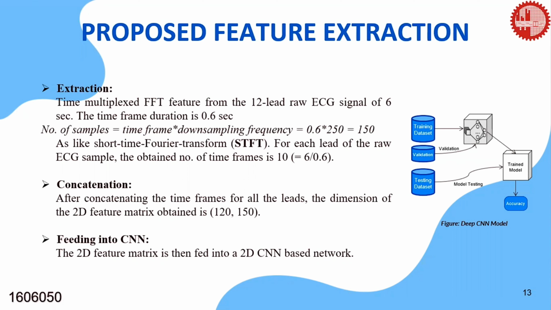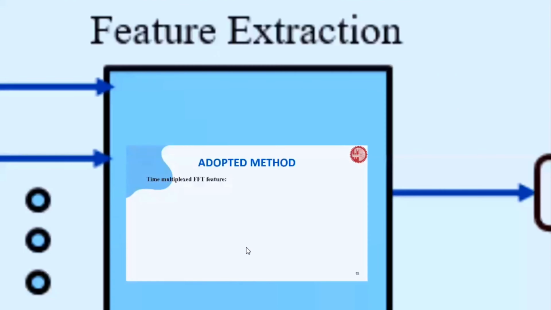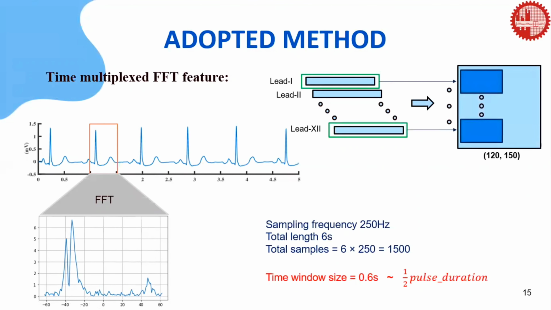After obtaining the TMFFT feature from each ECG lead, we have concatenated the features from all leads, which is converted into a 2D feature matrix, and then it is fed into a 2D CNN-based architecture. This is our total classification module. This part is for the TM-A50 feature extraction process, where the discussed time frames, the A50 transformed version of each time frame, and the concatenated 2D feature matrix obtained from each 12-lead ECG record are shown visually.